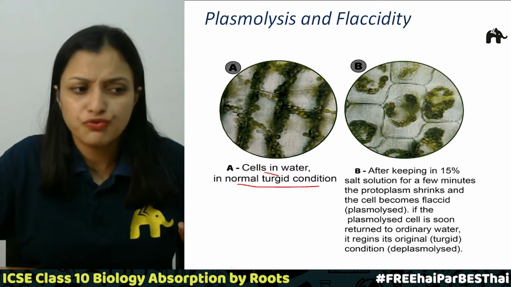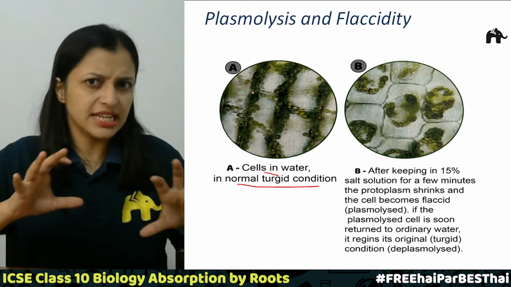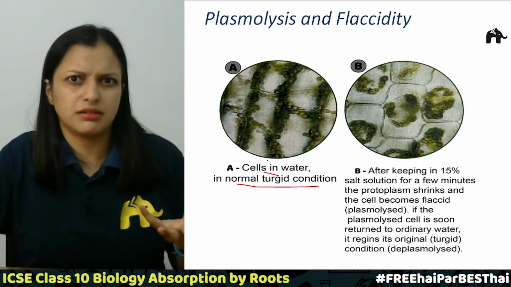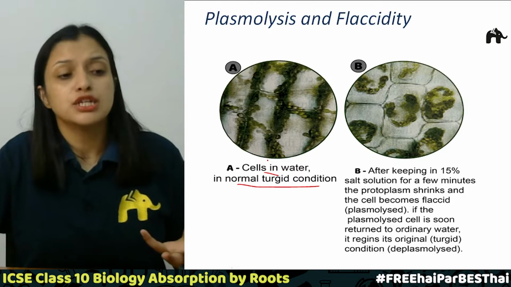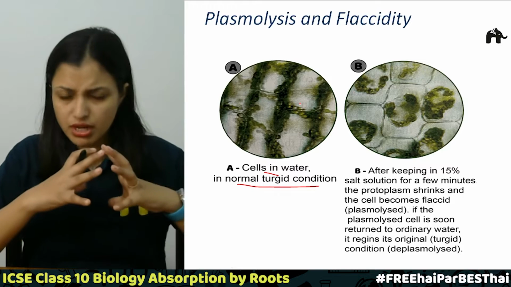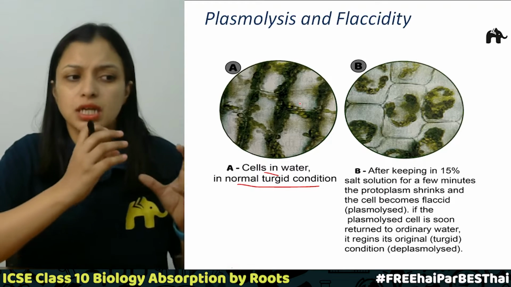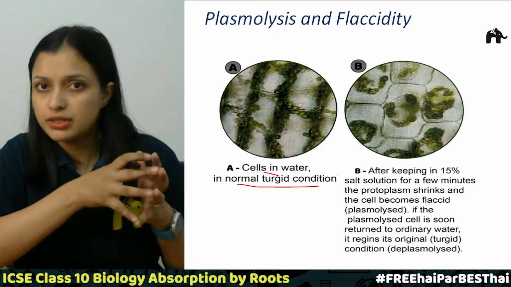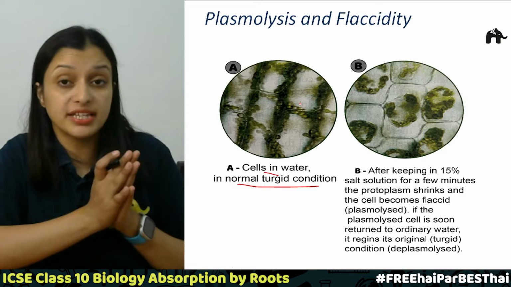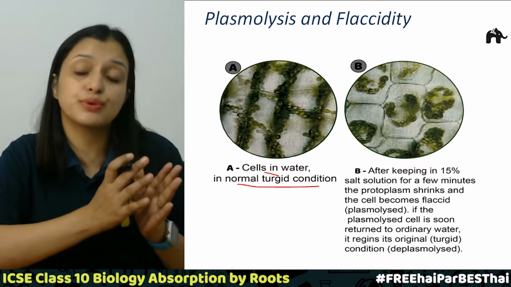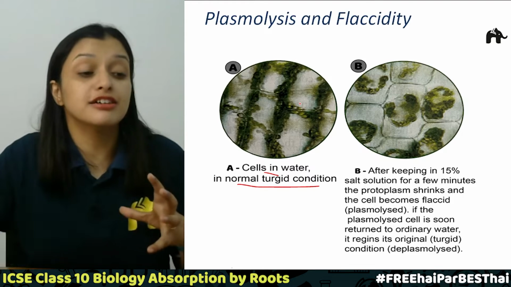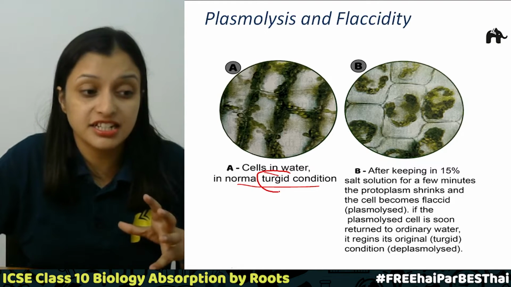Can you easily separate out the cell wall and cell membrane in this microscopic diagram? No, right? This is a microscopic view of that particular leaf, so just by looking at it we cannot find the plasma membrane and cell wall individually. What has happened is that water has entered from outside to inside the cell, and now the cell is full of water. It is in a turgid state.